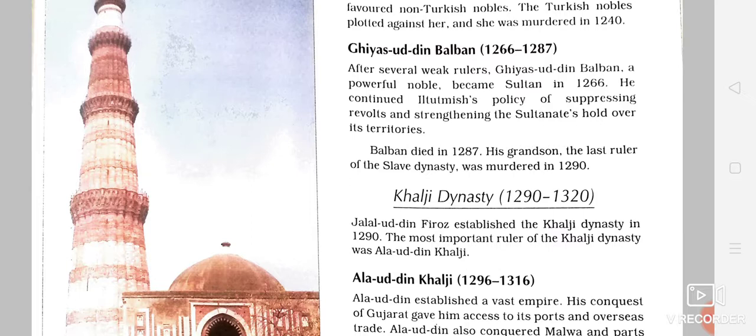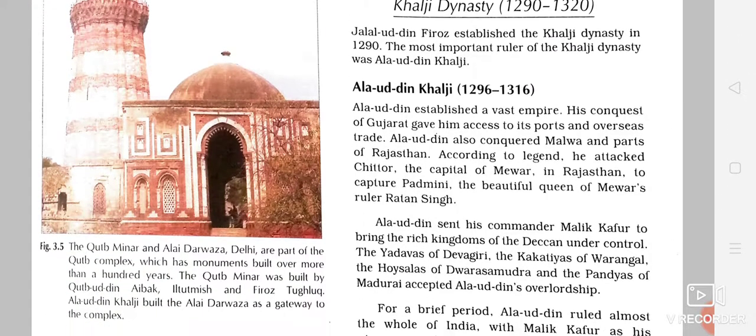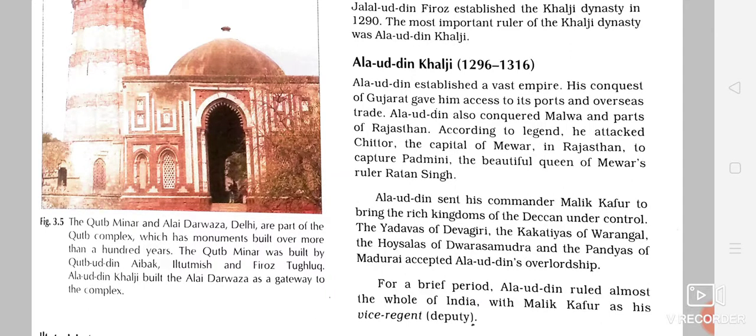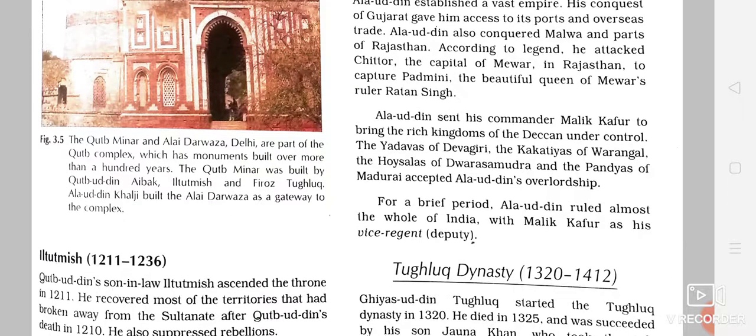Now, Alauddin Khilji, it is said, it is a legend, it is a story, that in Rajasthan, at the capital of Mewar, to capture Padmini, the beautiful queen of Mewar's ruler Ratan Singh, he attacked Chittor. He was a very ambitious ruler.